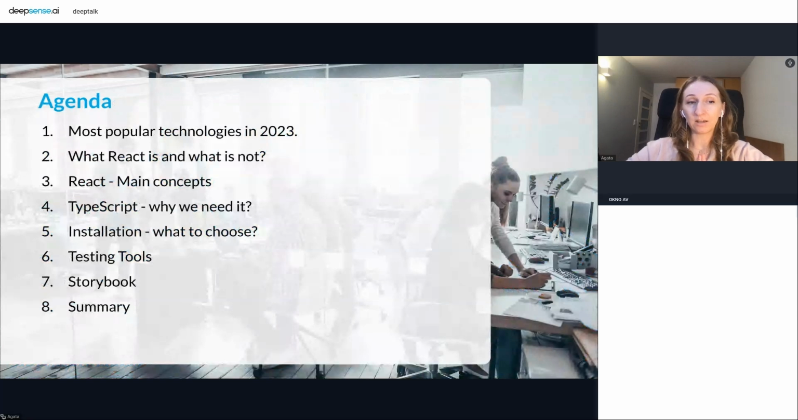And here you can see our agenda. So the first thing will be some discussion about the most popular technologies in the previous year. And next, we focus on React and some main concepts. And the next thing will be a little bit about TypeScript and installation. That will be something that I think is maybe the most interesting from this presentation. I hope not, but for me, it is a nice topic. And the last part of this presentation will be testing tools and Storybook.